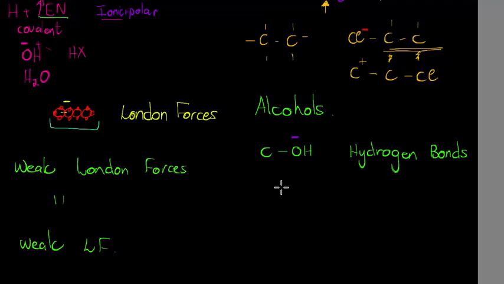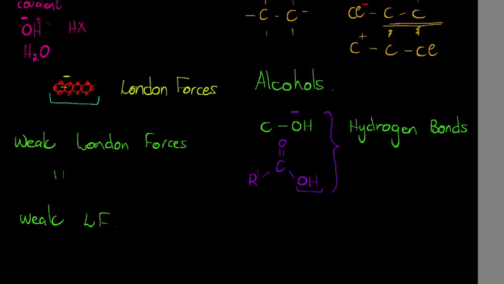And then when we look at the carboxylic acids, you remember carboxylic acid has a general structure like that, and lo and behold, we have hydrogen bond forces in here as well. So these two will have the same type of forces acting in them.